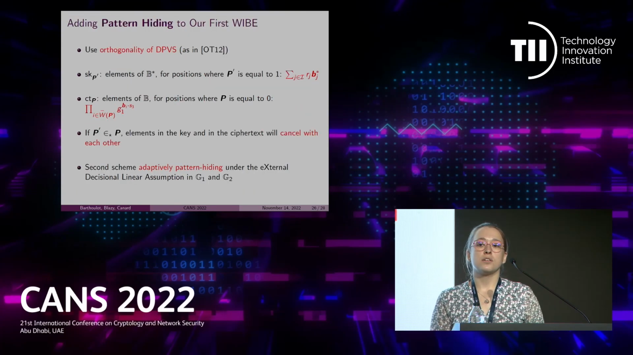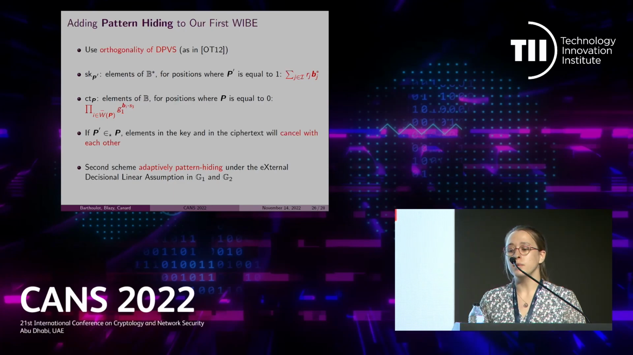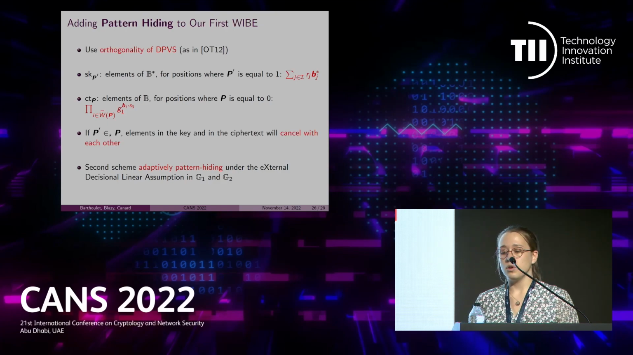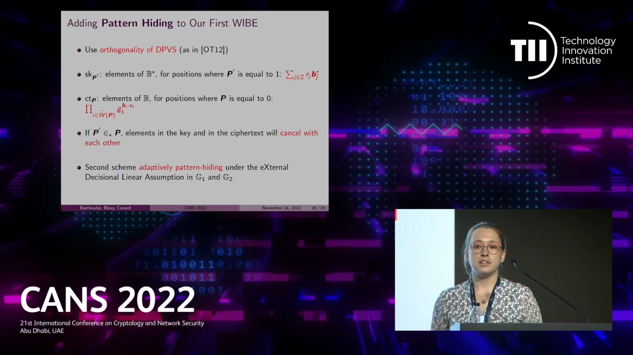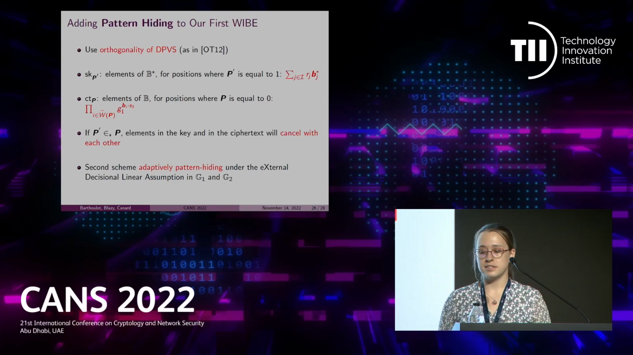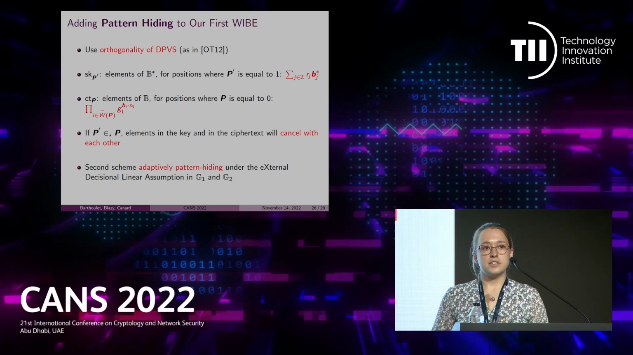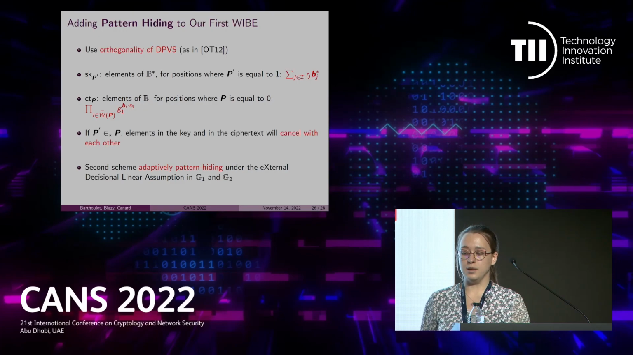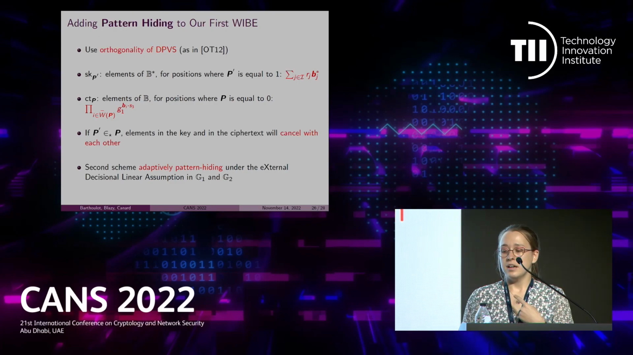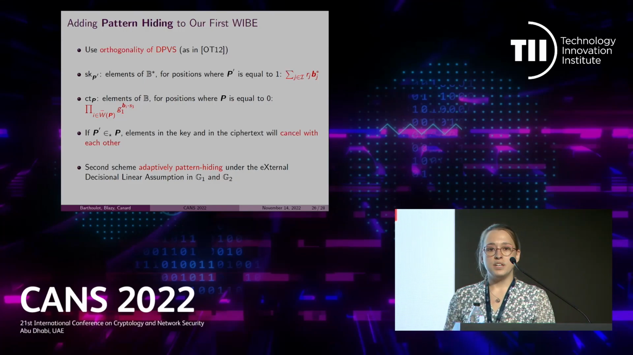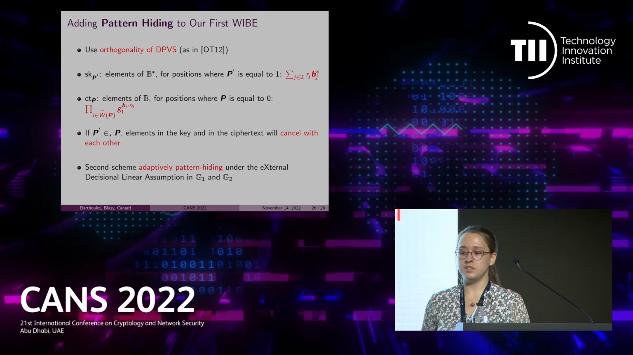So how did we obtain our second WIPE scheme to obtain our OGBE scheme? Well, we used our first WIPE scheme on which we added the property of pattern hiding. To be able to do so, we wanted to use the property of orthogonality of dual pairing vector spaces as it is done in the work of OT12. So now the idea is that in the secret key, we will still only use an element of the base B star, but we will add another element, which is presented here. And in this term, we only use elements of the base B for positions where the pattern is equal to 1.